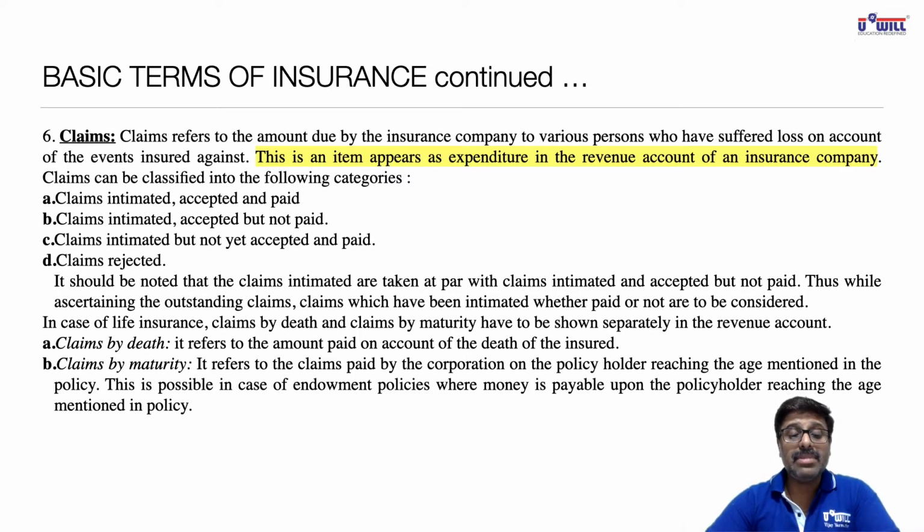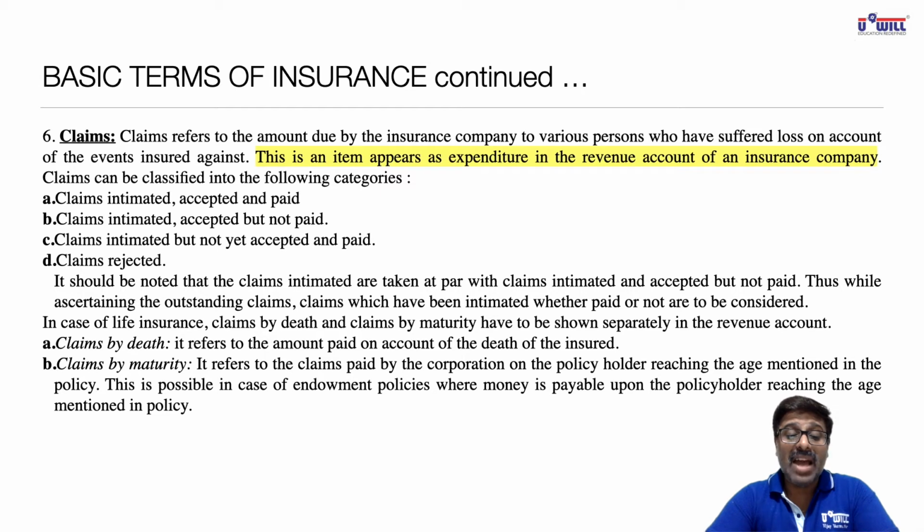Third, claims intimated but not yet accepted and paid. Client has intimated the claims to the insurance company, but insurance company's surveyor has not given the final report and they are yet to be accepted and paid. And last is claims rejected. First three, A, B and C, all the three will be shown as an expense in your revenue account. It should be noted that the claims intimated are taken at par with claims intimated and accepted but not paid. Thus, while ascertaining the outstanding claims, claims which have been intimated, whether paid or not, are to be considered.